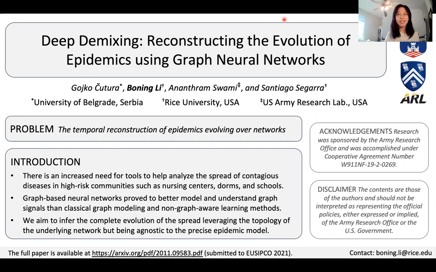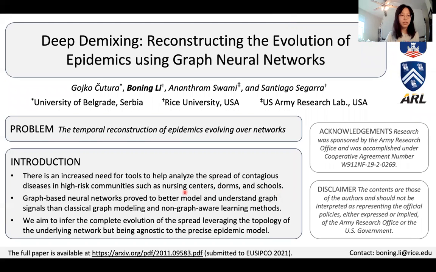I'm going to present this Demixing project where we use graph neural networks to reconstruct the evolution of epidemics. Part of our motivation comes from the increased need to analyze the person-to-person spread of epidemics in high-risk communities such as nursing homes and schools.